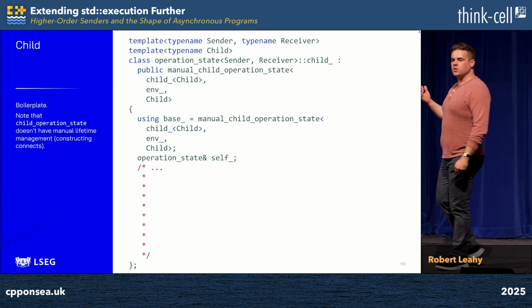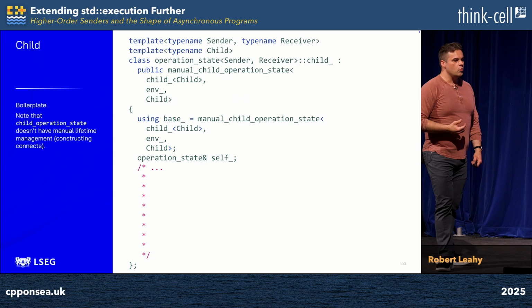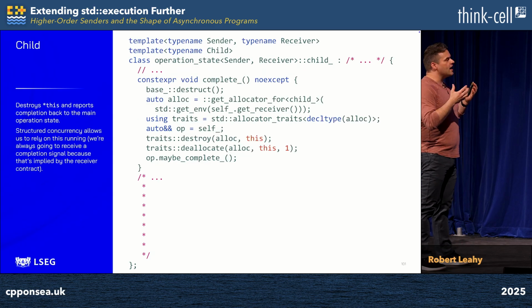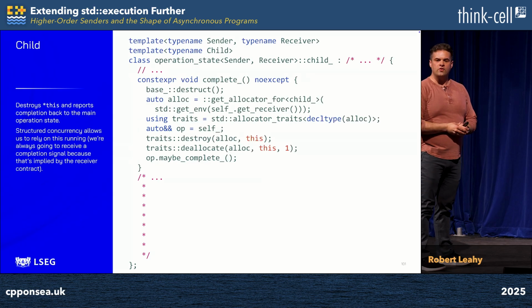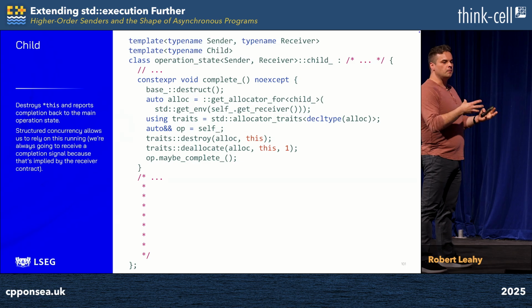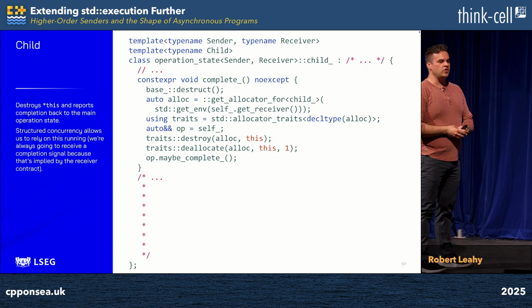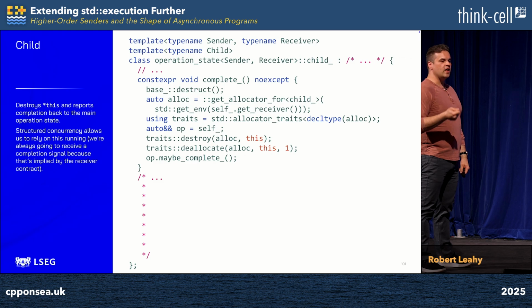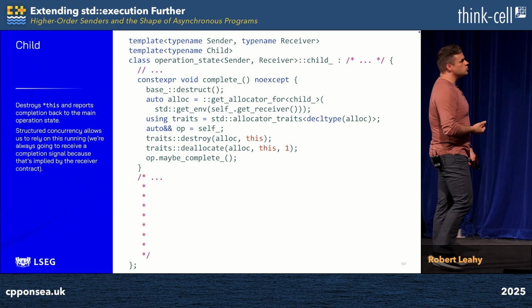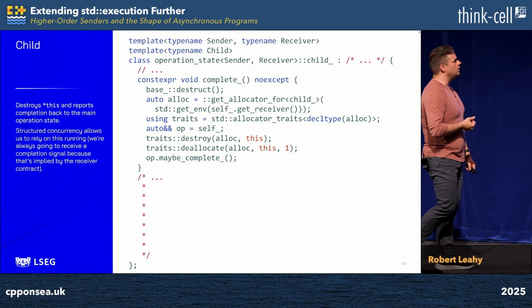Which gets us right into those implementation detail functions, which brings us right to that promised point where I assured you I was going to clean up after myself when that child completed, when it completed in accordance with structured concurrency, when its asynchronous lifetime came to an end. And so that's exactly what I do in complete_. I reach into the base class and I ask it to destroy the operation state associated with the child computation.